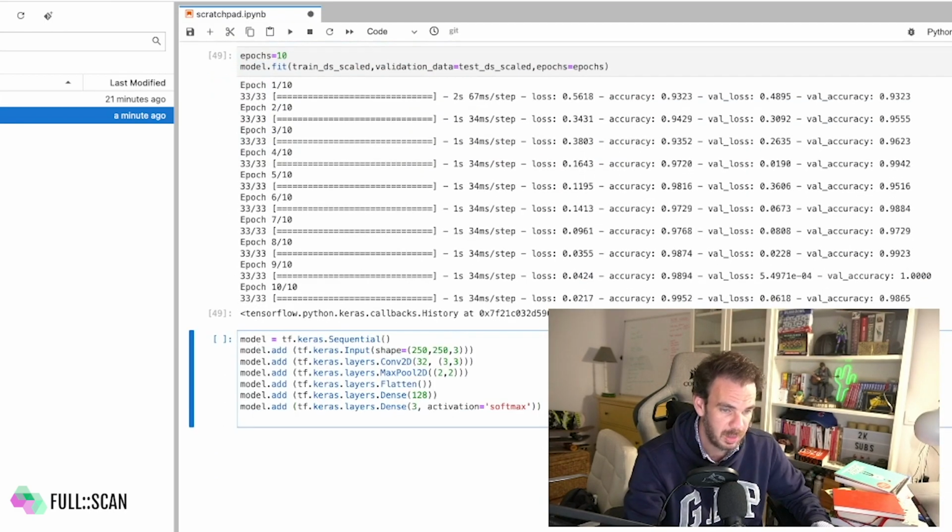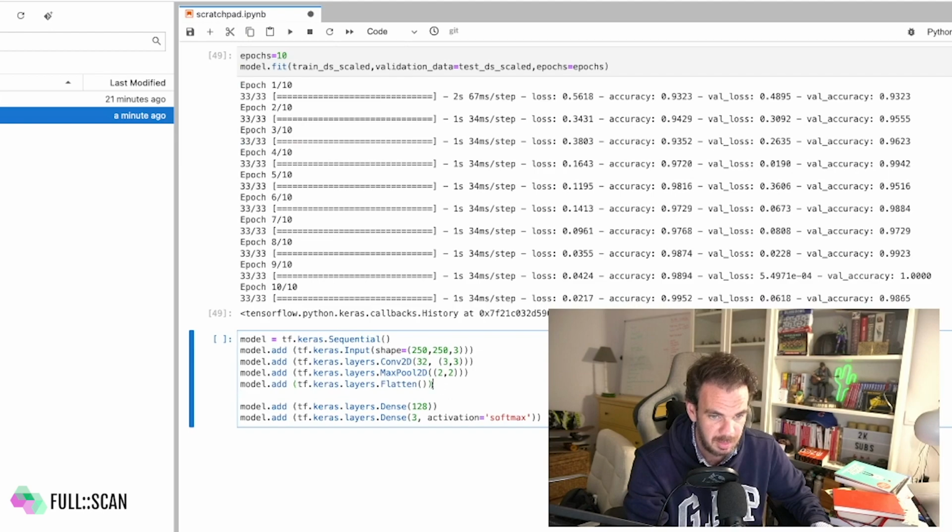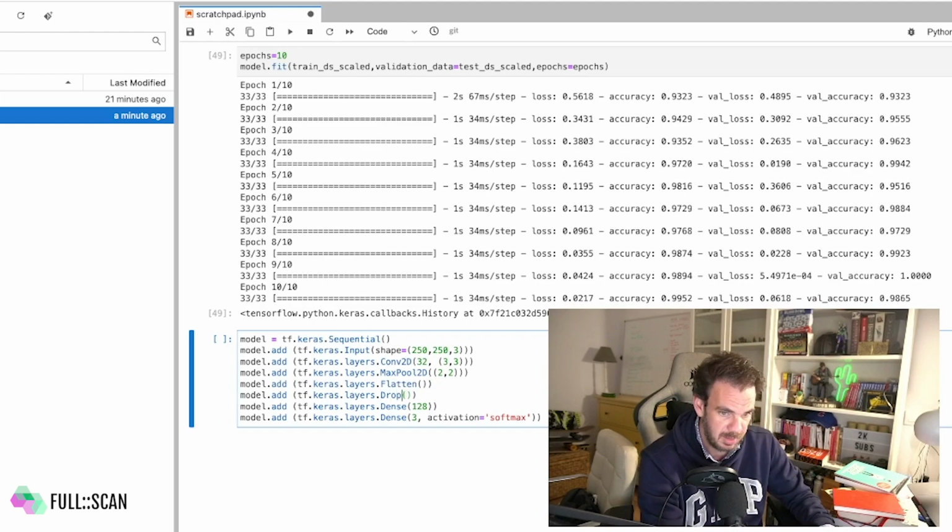So what can we do? You remember what we discussed earlier. One of the strategies is to add a dropout layer, which is a very nice regularization mechanism. Let's say 20%. Another thing we can do is image augmentation.